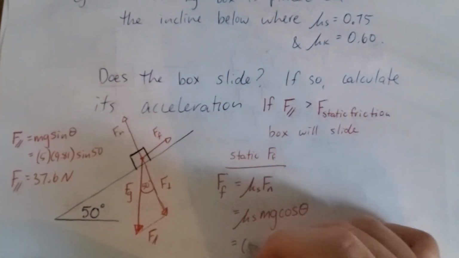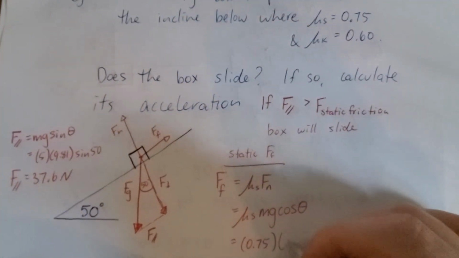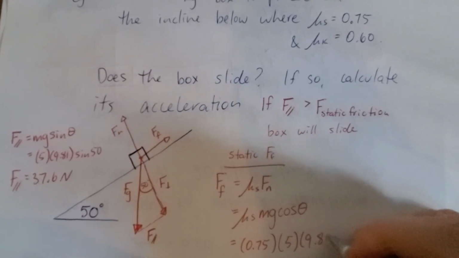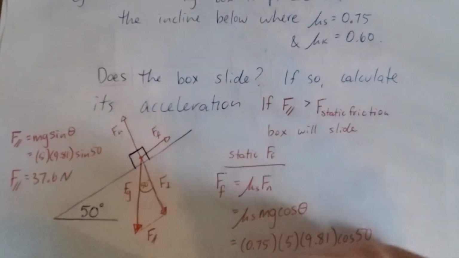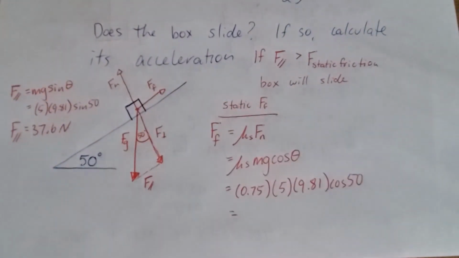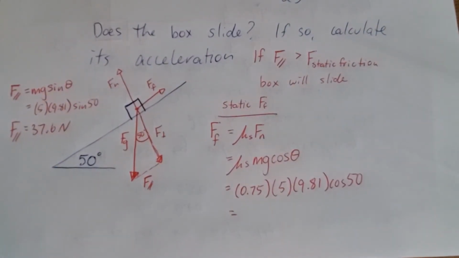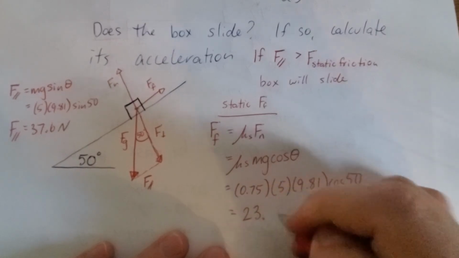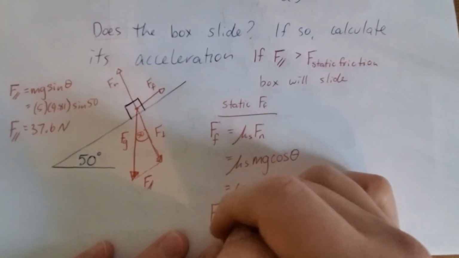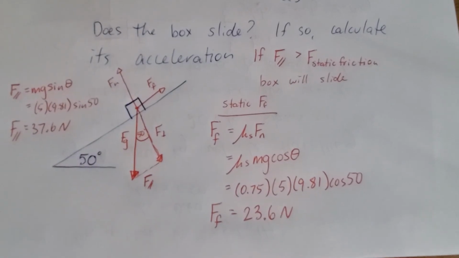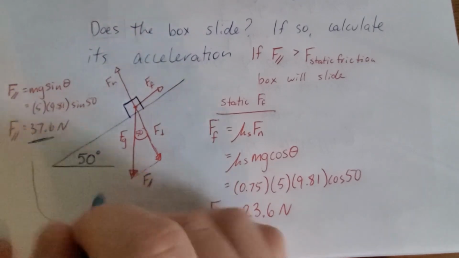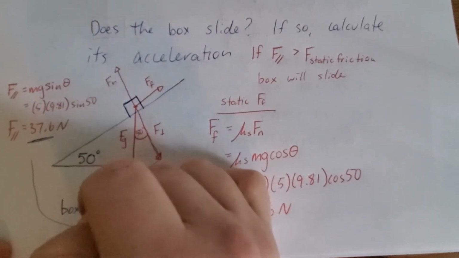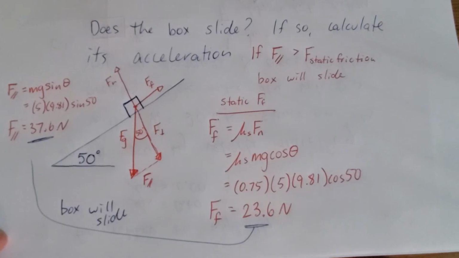You definitely use your static coefficient, and then everything else should kind of just flow. I did that calculation and I got 23.6 newtons. Compare these guys. That means this box is going to slide.